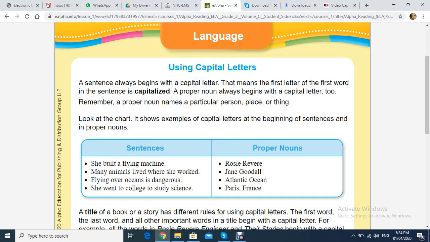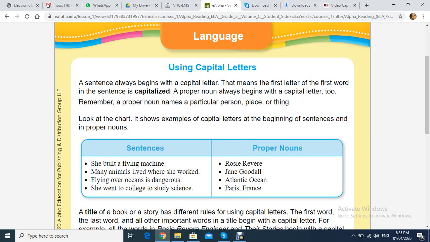Number three, the months of the year are always capital also. January, February, March, April. Months of the year are always capital. Okay? At the beginning, in the middle, at the end, they are always capital. They always start with a capital letter, or they are always capitalized. Clear?